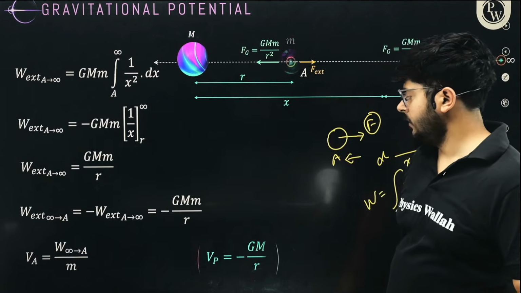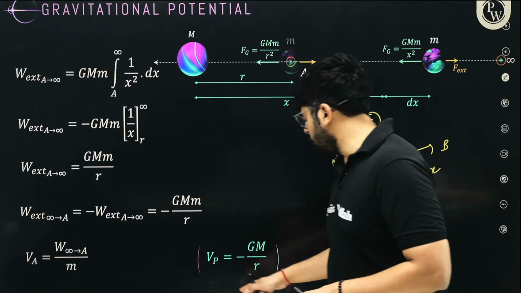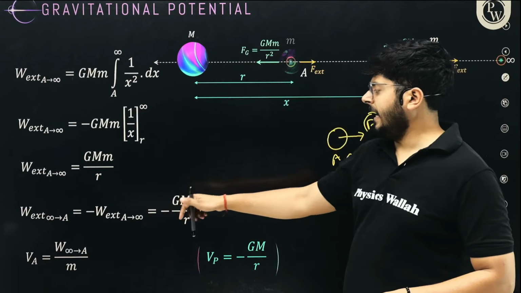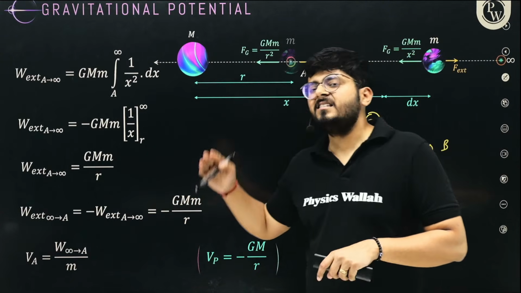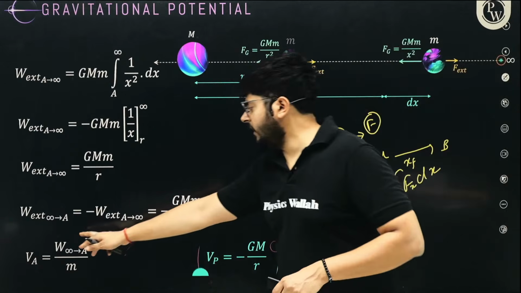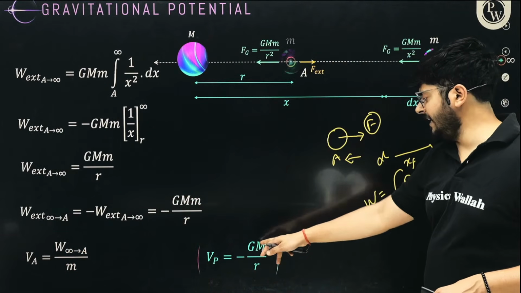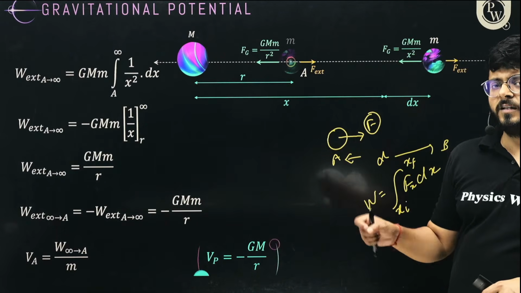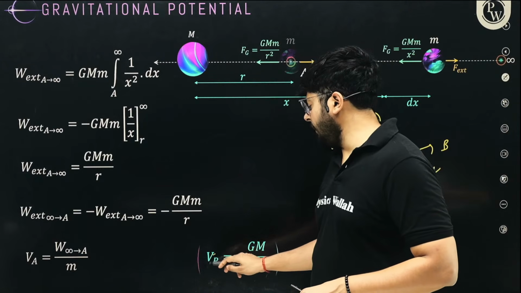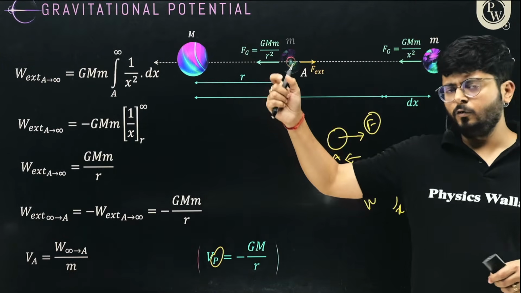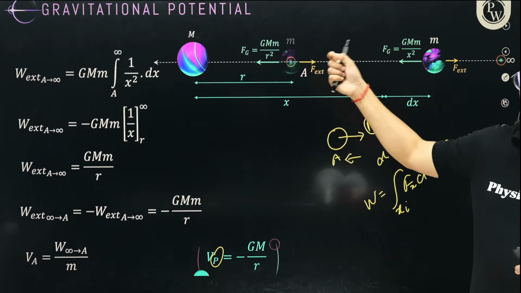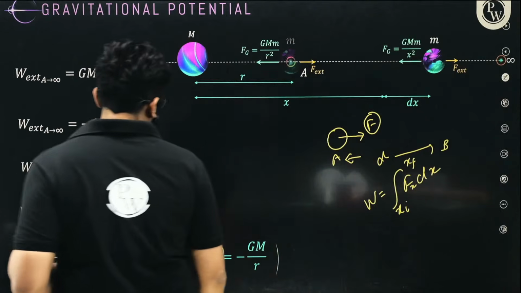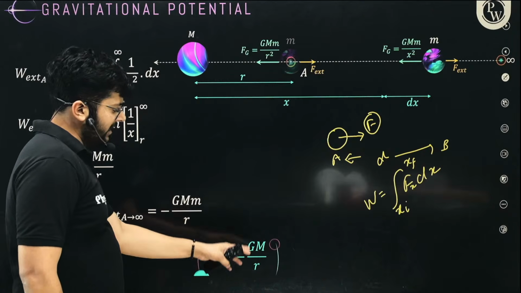So you see that the value of potential comes out to be, after integration, the work done comes out to be GMm upon r square, and the work done per unit mass is the potential difference between those 2 points. So work done per unit mass is GMm divided by mass m, and m will cancel out. So GM over r is the potential of a certain point, right? How will you define potential of point P? Whatever work you have done to take a unit mass from infinity to that point is the potential of that point. So it is GM over r.